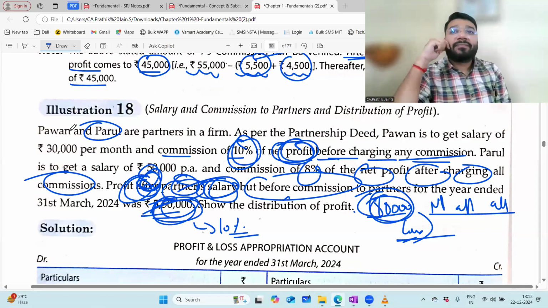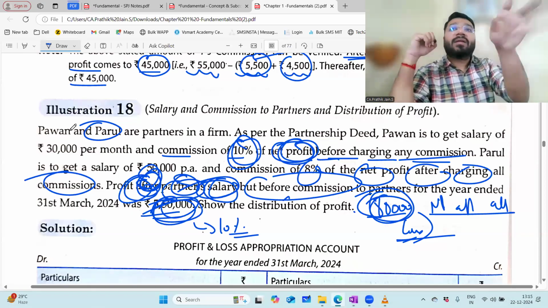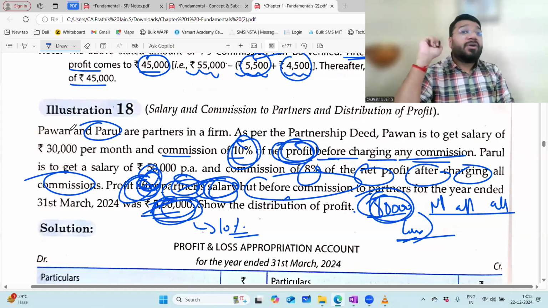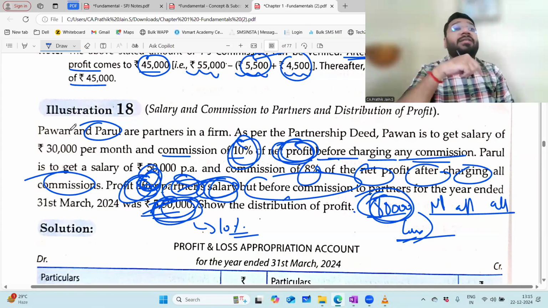But how long will you take? You'll sit and calculate in the rough column. Such a big question they've asked, you'll put all the side calculations. How much time wasted? 4 minutes gone, for a 1 mark question. For a 1 mark question in the exam, how much time can you maximum spend? 2.25 minutes per mark you can spend.